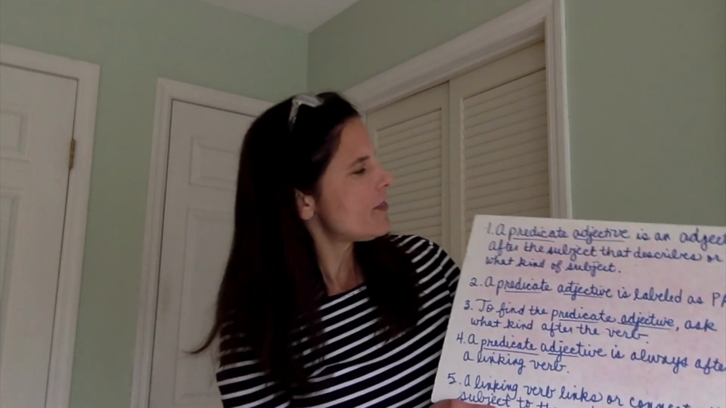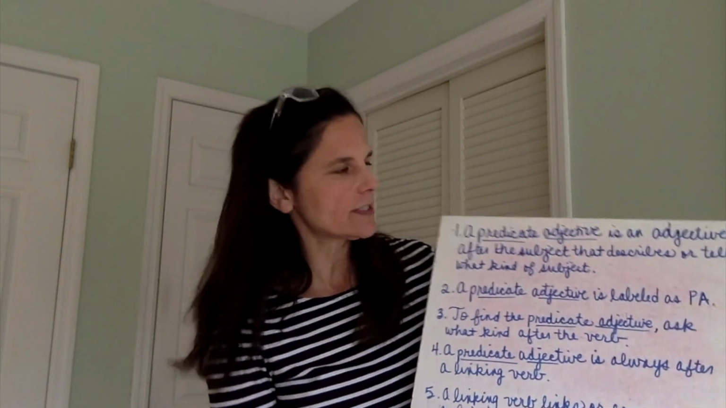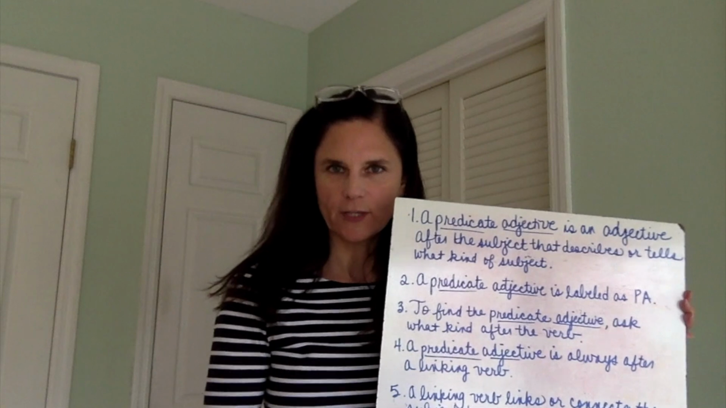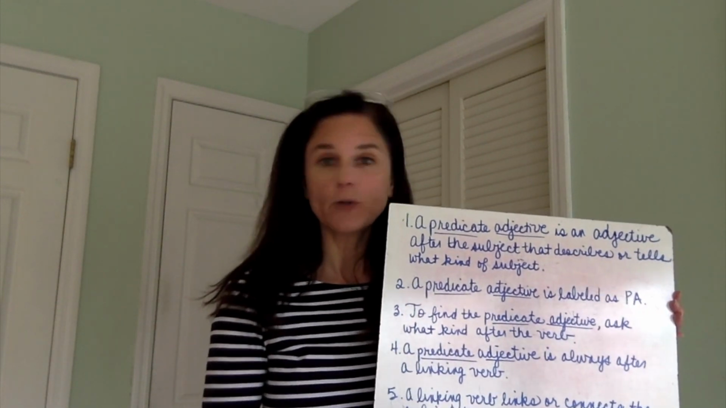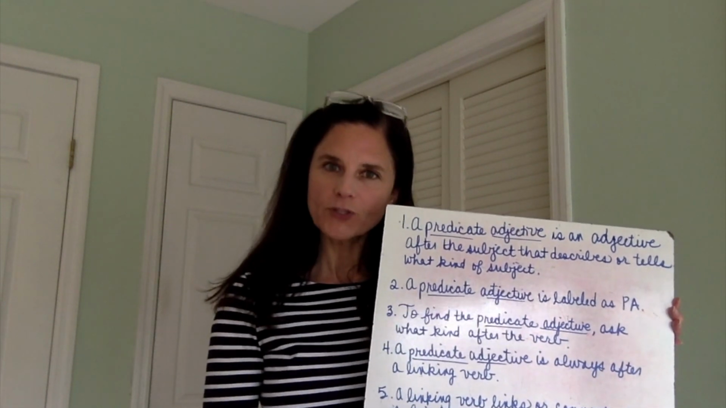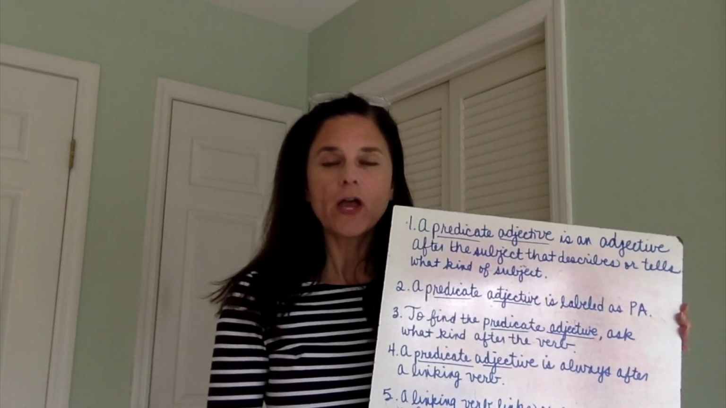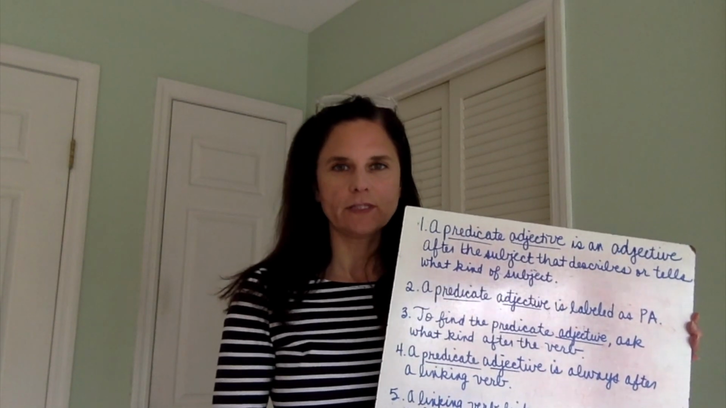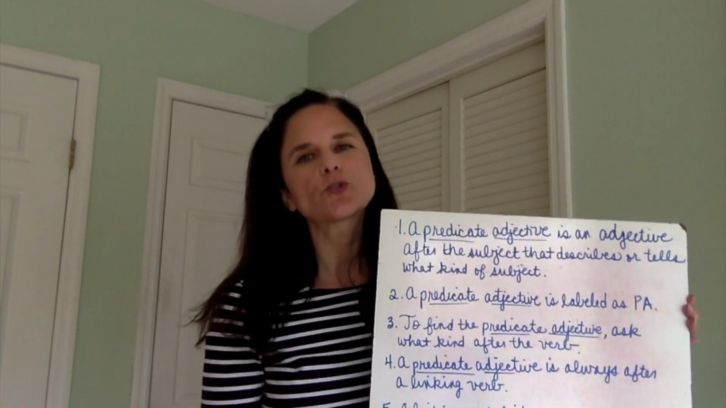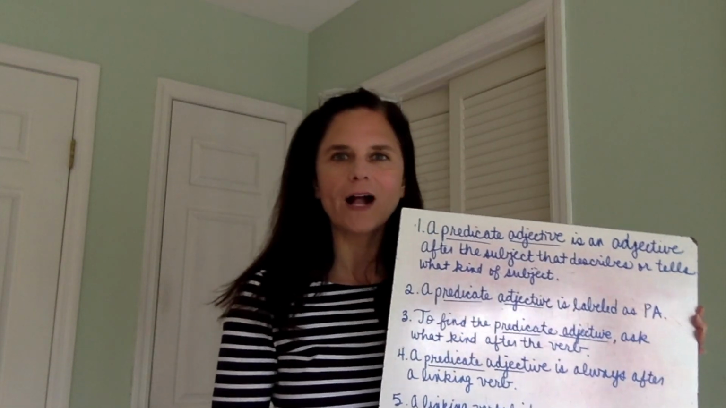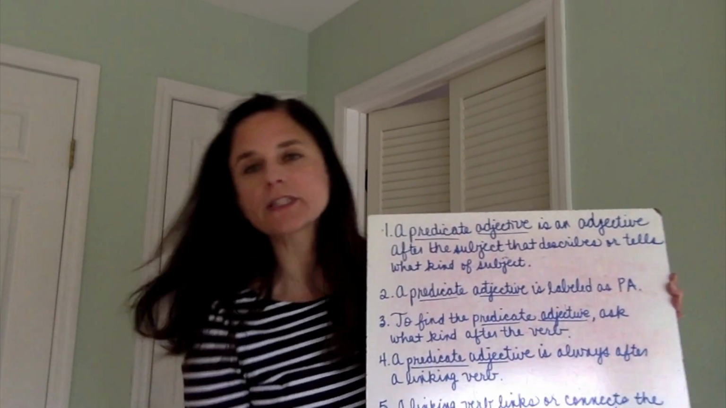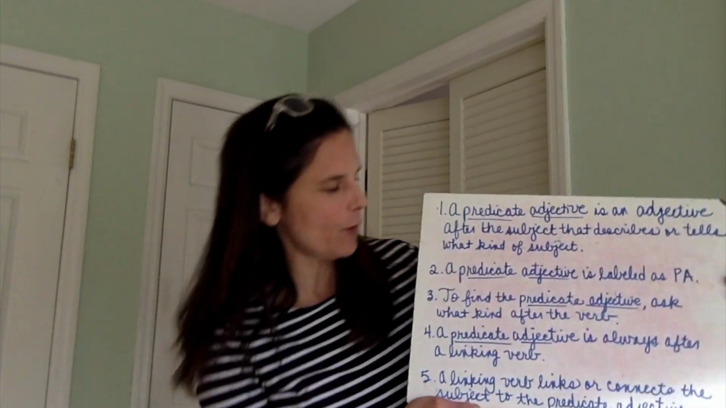Remember that a predicate adjective is an adjective after the subject, and it describes and tells what kind of subject. A Pattern 5 sentence is very similar to a Pattern 4. In a Pattern 4 sentence, the predicate noun renamed the subject. But the predicate adjective in a Pattern 5 sentence describes the subject or tells what kind of subject it is. Number 2, a predicate adjective is labeled as PA, capital P, capital A.